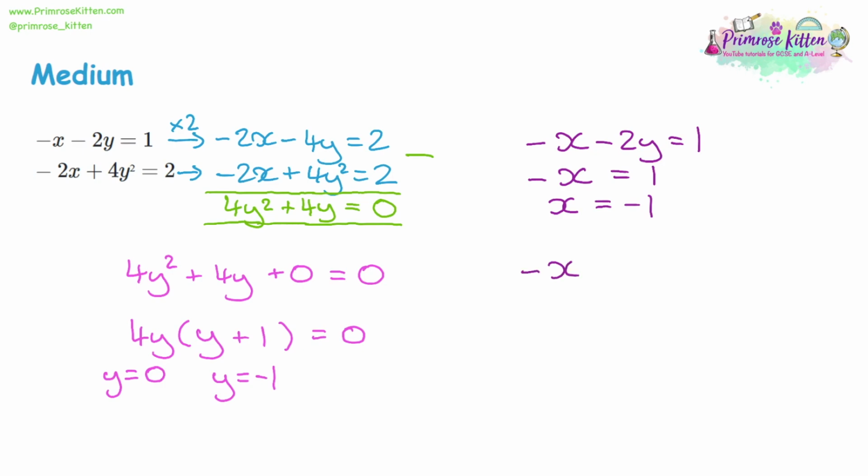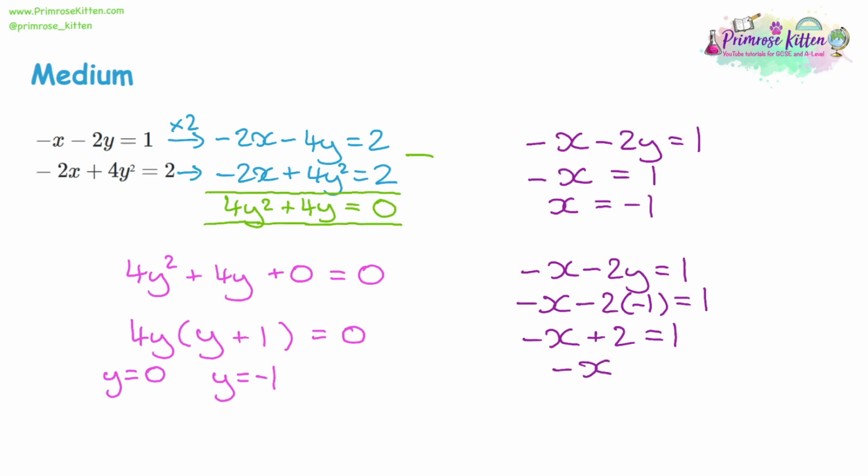For our second alternative to -x take away 2y equals 1, y is being -1. Now be very careful with negative numbers here. It's going to be -2 times -1. -2 times -1 is a positive 2. Now again, be careful with how you do this. Let's take away 2 from both sides. -x is equal to -1. We want x to be positive, so we can flip the signs on both sides. x is equal to 1.